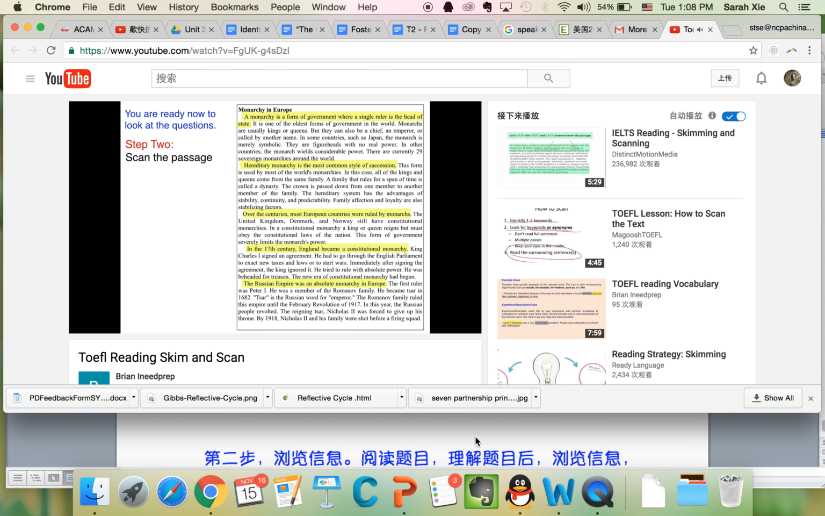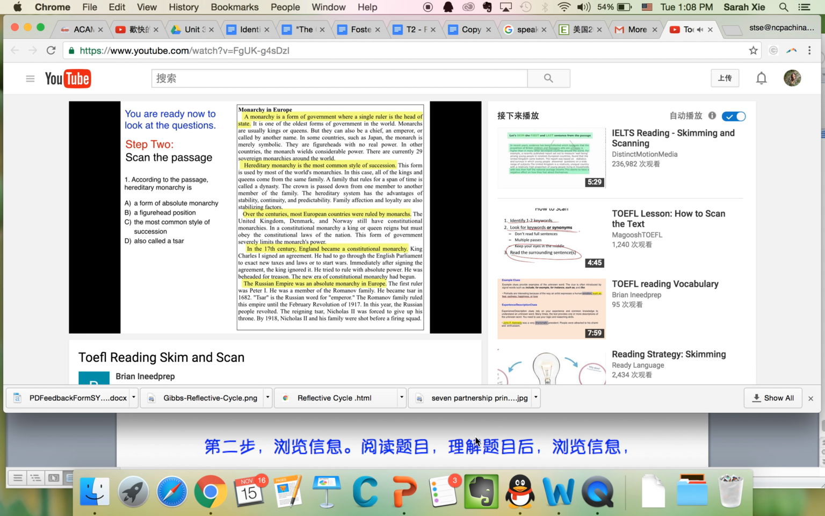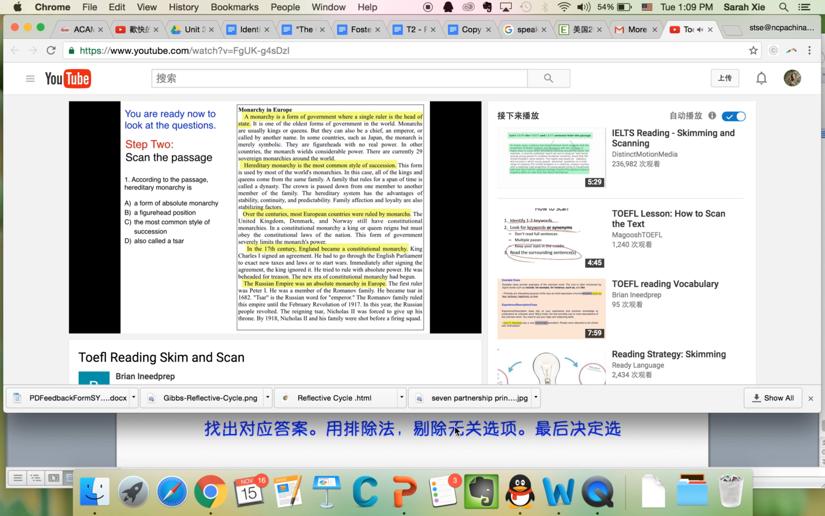Step 2. Scan the passage. Question 1. According to the passage, hereditary monarchy is... So now, before we look at the answers, let's find the key words in the passage. We're going to look for hereditary monarchy. And here we find it in paragraph 2. Now, read the sentence. Hereditary monarchy is the most common style of succession.